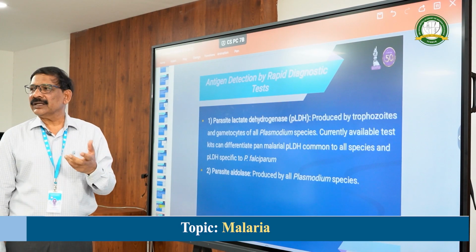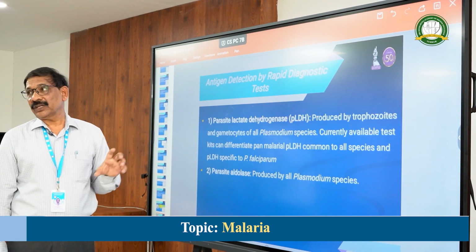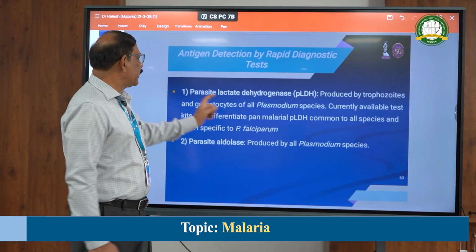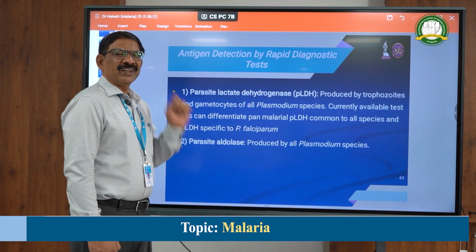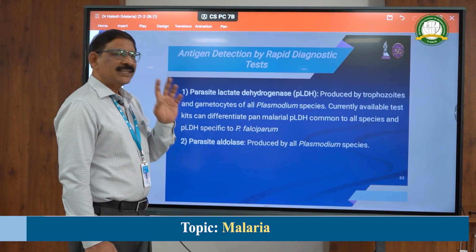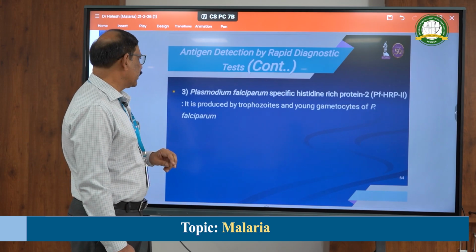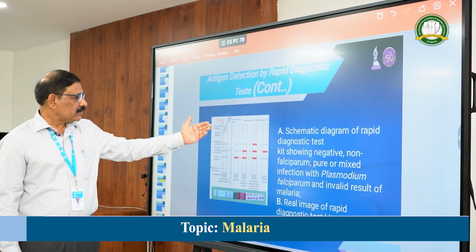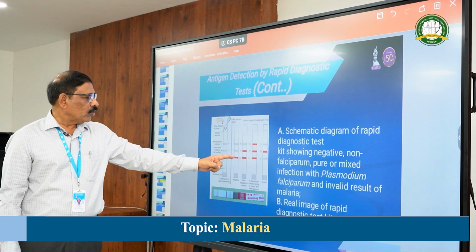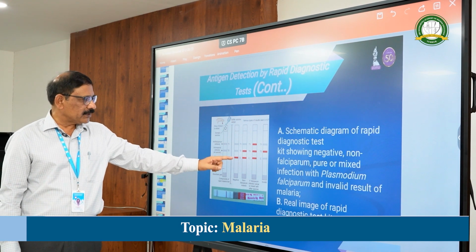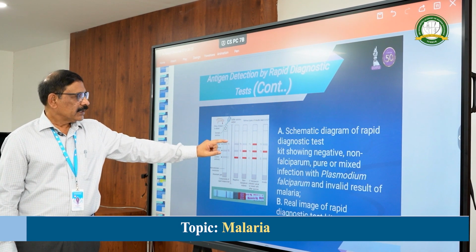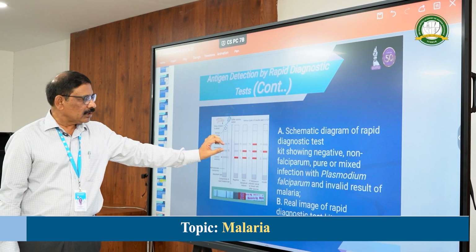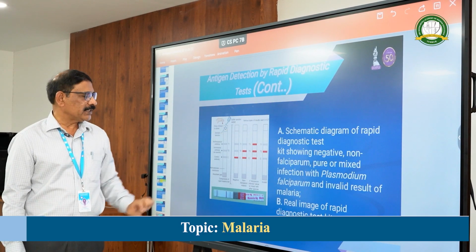Next, there is detection by rapid diagnostic methods, where immunochromatography methods are used. All four species can be detected by parasite lactate dehydrogenase, whereas falciparum specifically is detected by histidine rich protein 2. We will just go through these tests. In a negative test, only the control band is colored, whereas this one is for anti-falciparum and this is for anti-malaria. All four are detected here, only falciparum is detected here.